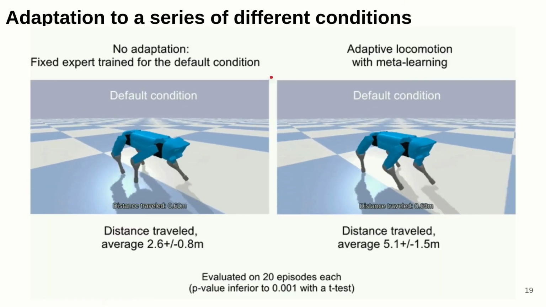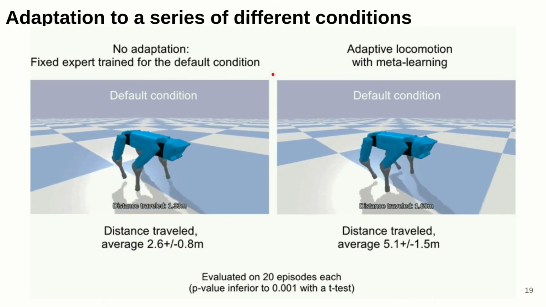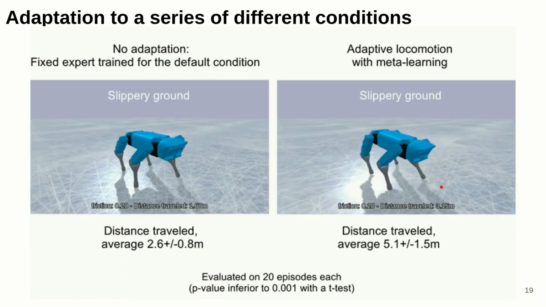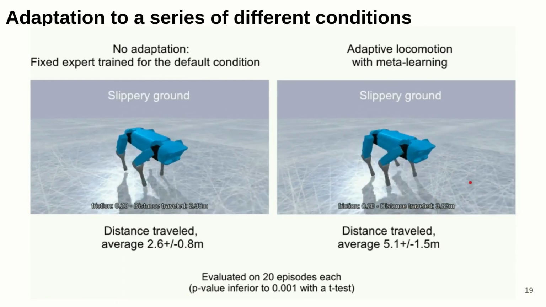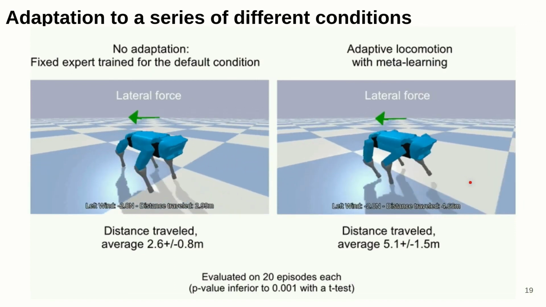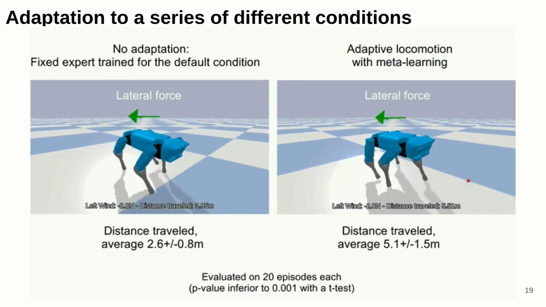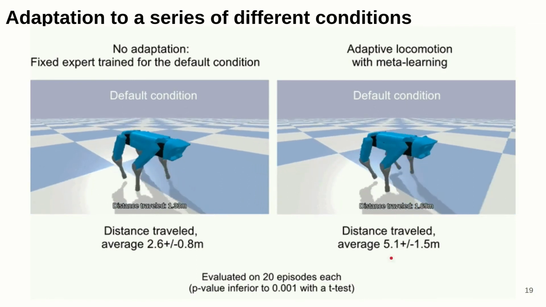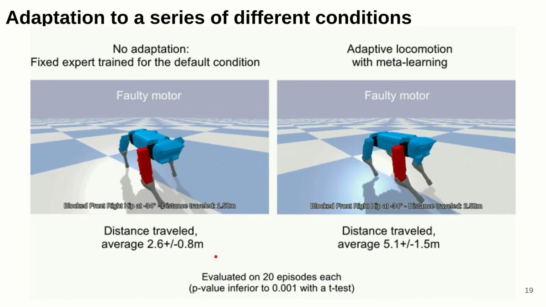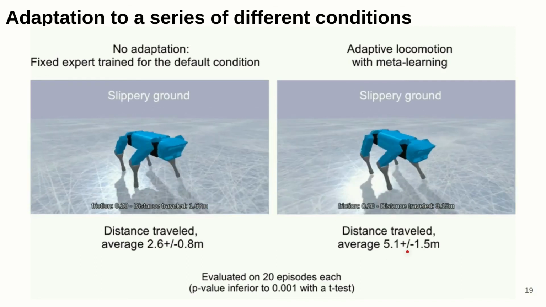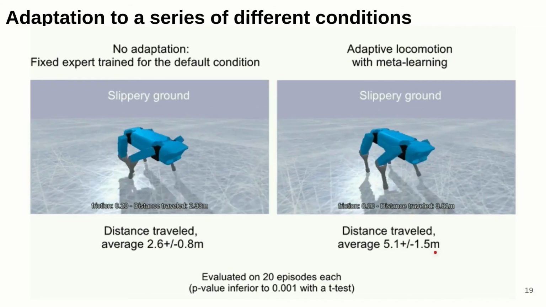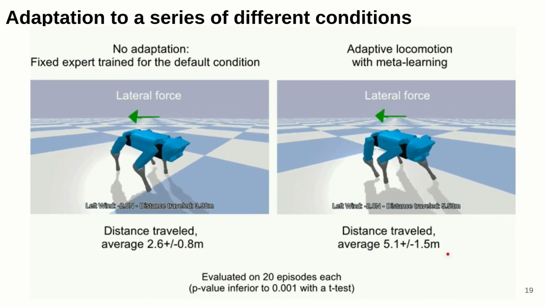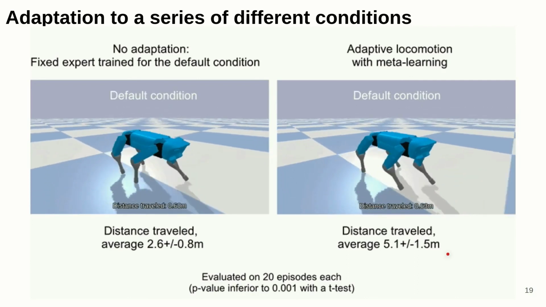Now, if we look at the adaptation to those different conditions, we can see that when there is damage, the robot continues to move forward. When the ground is slippery, it's more stable. And when there is a lateral force, the robot is less shifted. We have evaluated the average distance over 20 episodes, and we can say that thanks to this adaptation, the average distance reached is twice as great, from 2.6 meters to 5.1 meters, which shows again that our adaptation is effective.